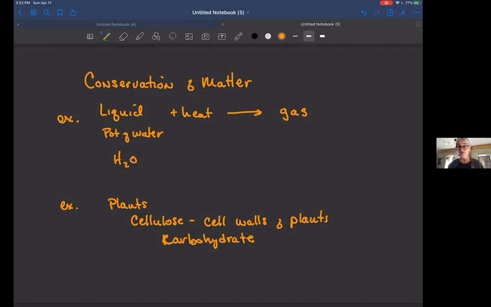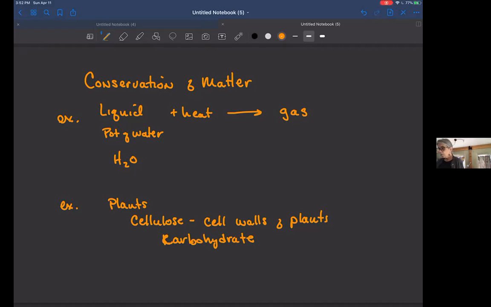Interestingly, we cannot digest cellulose, and so we generally think of it as fiber. It is important because it feeds the microbes in our gut, and it also keeps things moving through our digestive tract. So it's important that you have fiber, even though you can't obtain energy out of it, because it is good for your health.